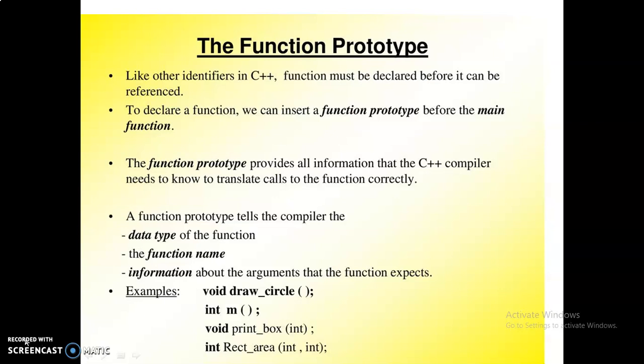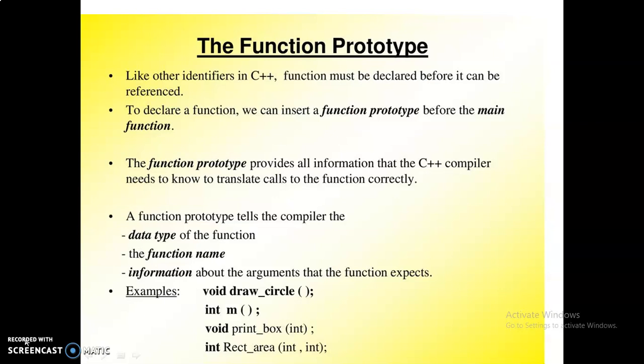function correctly. That means a function prototype tells the compiler the data type of the function name, and the information about the arguments that the function expects. So keep this information in mind. A function prototype tells the compiler what data type the function will return, and then the function name, and then the information of the arguments. Okay, so these are some examples of function prototype.